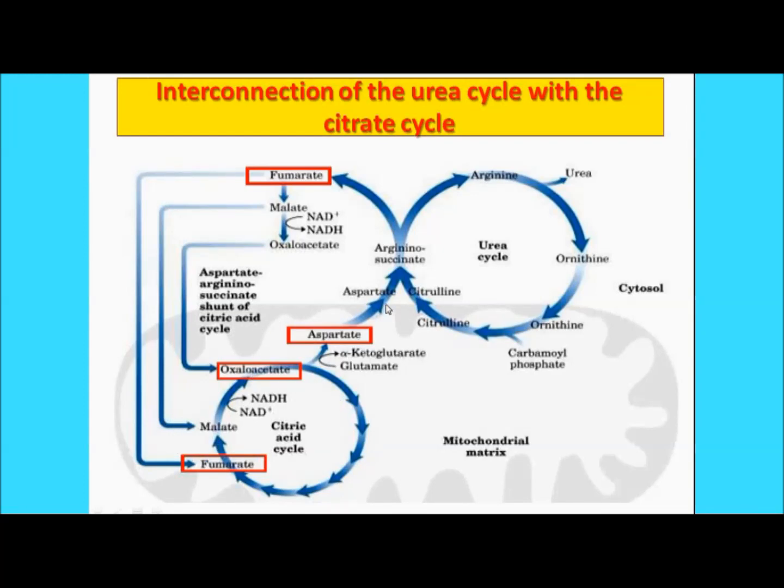This is the cycle. So the conjugation, or you can say the relationship of these two cycles, occurs basically at this particular step, that is the arginosuccinate. From here the aspartate will get converted into arginosuccinate, and similarly this citrulline gets converted into arginosuccinate. So it will lead to the formation of the fumarate in the TCA cycle, and it will lead to the formation of the arginine in the urea cycle. So this is the relationship actually between these two cycles.